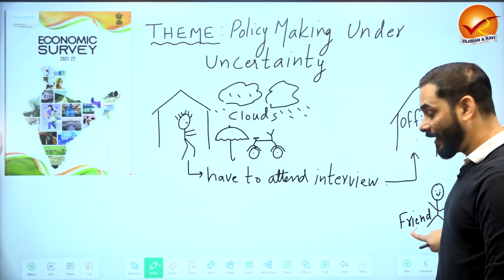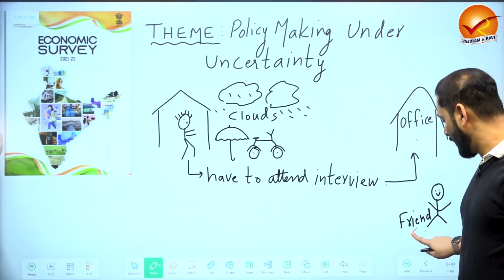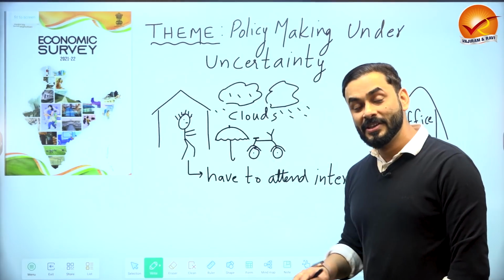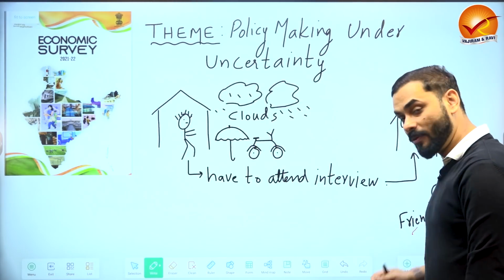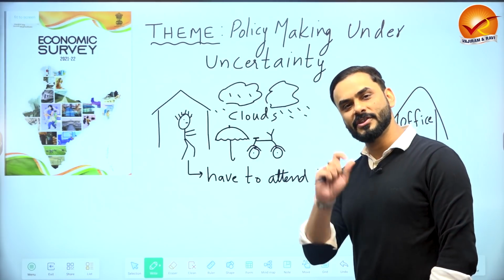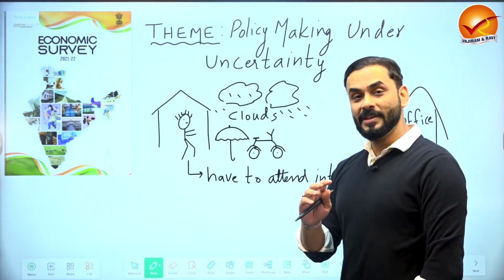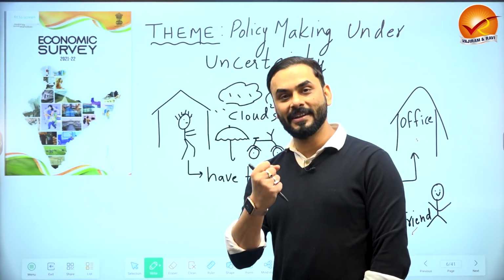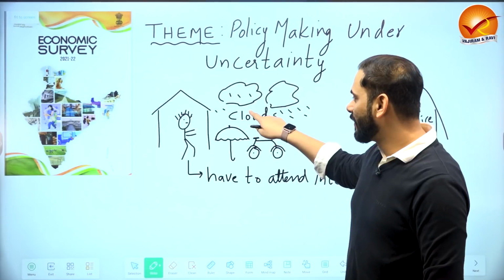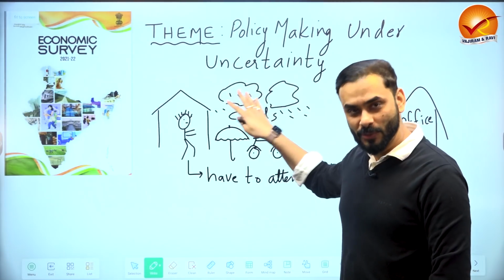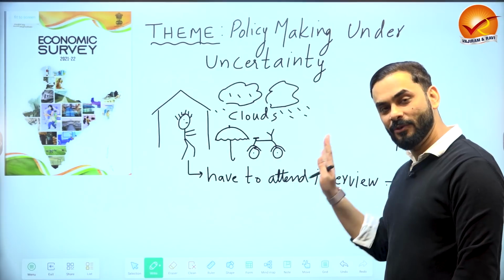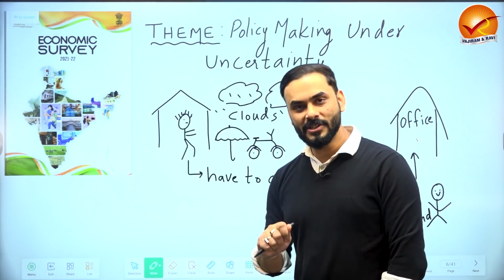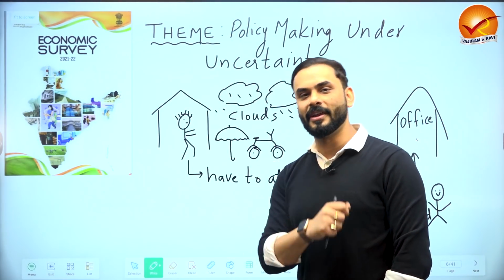So you call that friend and ask, hey my friend, tell me, is the sky cloudy at your place also? Do you see clouds at your place also? He also says, yes, there are clouds, which means now you have data, you have information that there are clouds where you stay, there are clouds where the UPSC office or the interview office is located, which means there is a very high chance that it will rain.